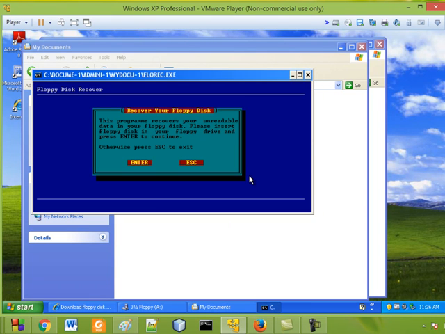Here is the main window of the Floppy Disk Recover. Actually this program was created in C++, I think 10 years back.